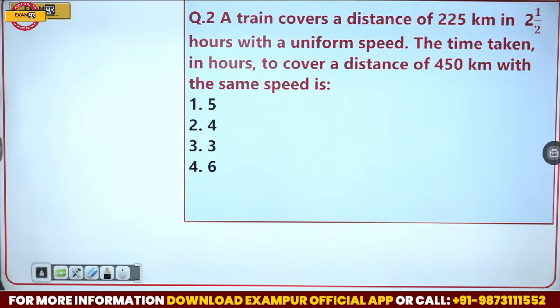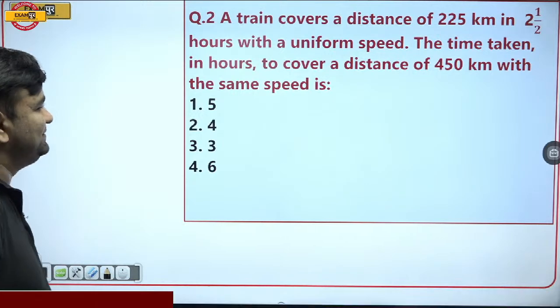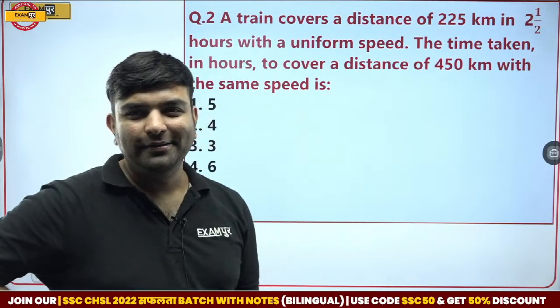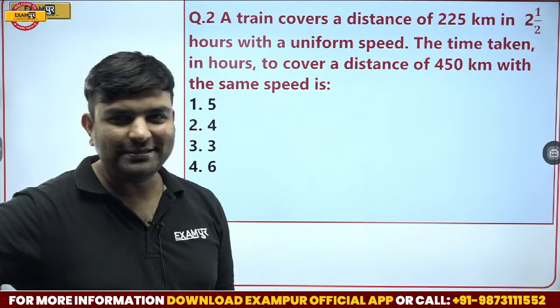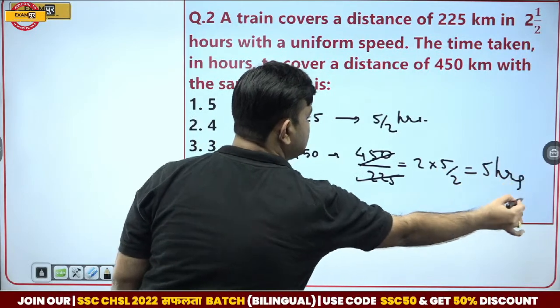A train covers a distance of 225 km in 2.5 hours with a uniform speed. What is this? What is this? Absolutely guys, 5 by 2, 5 hours. What was this?